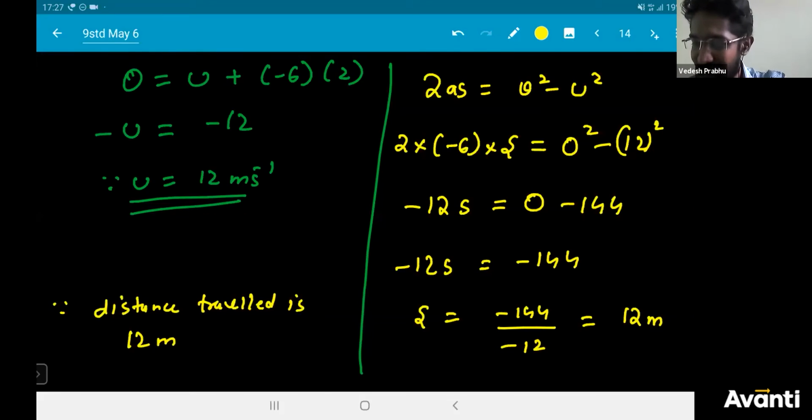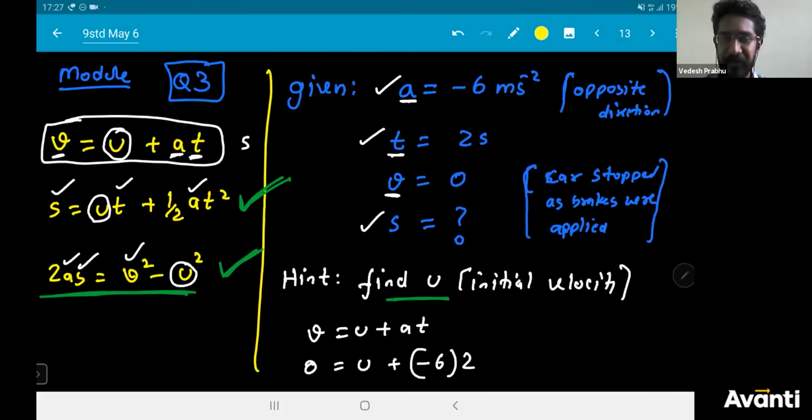So again I'm going to show the answer. In this, carefully observe. You have the quantities acceleration, time, final velocity, and distance you should find. But the problem is you cannot solve this without finding initial velocity. So that is why we started with solving for initial velocity.